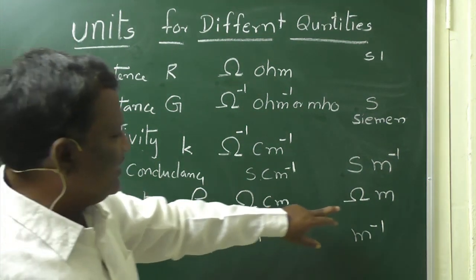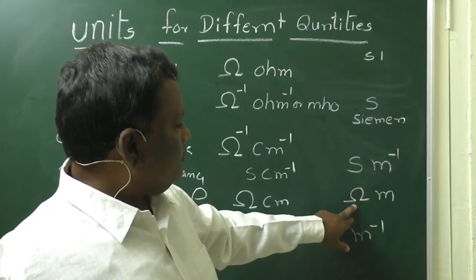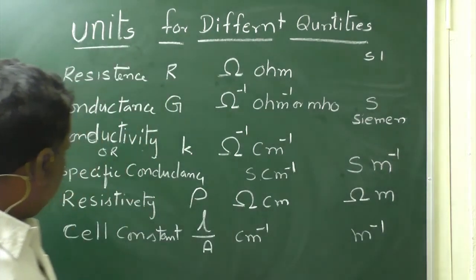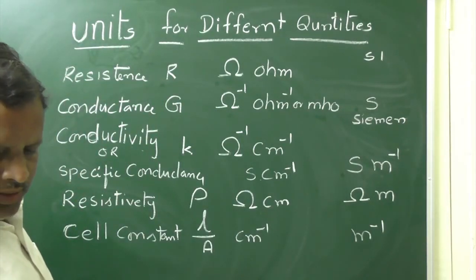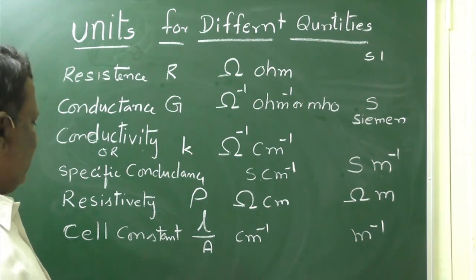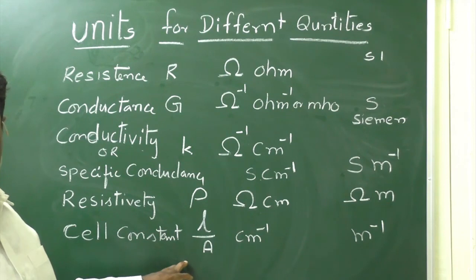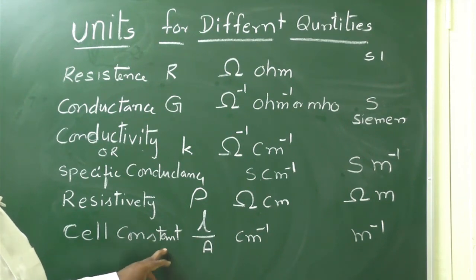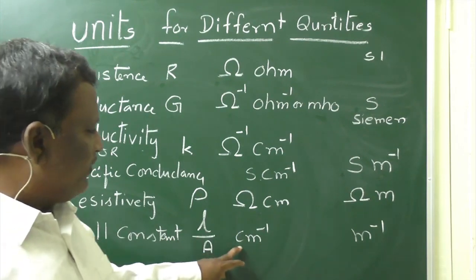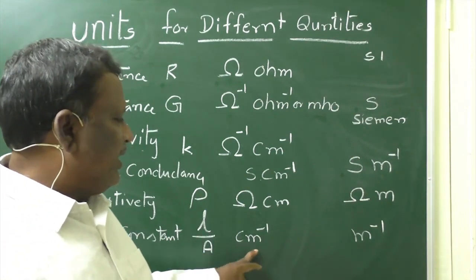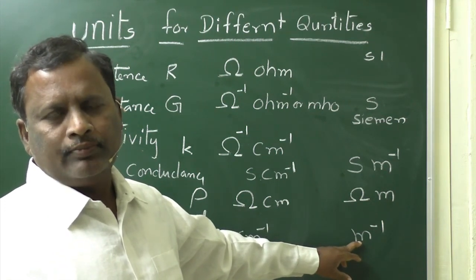In SI units it is ohm meter. Next, cell constant. Cell constant is nothing but L by A for an electrolyte, denoted with G star, and the unit is per centimeter, and in SI units it is per meter.